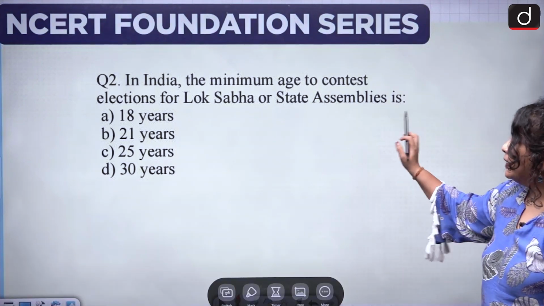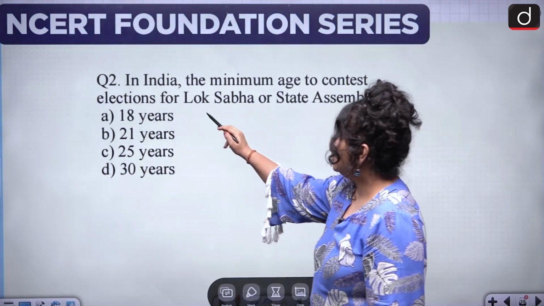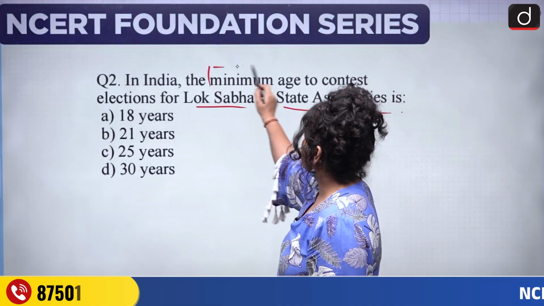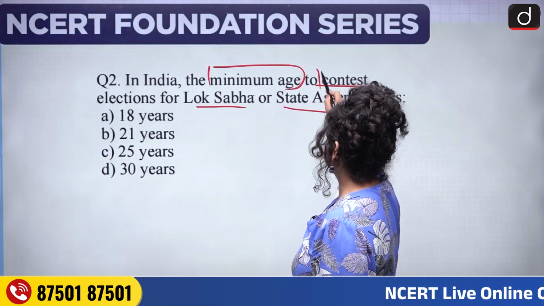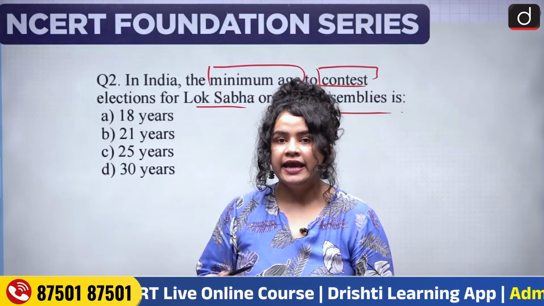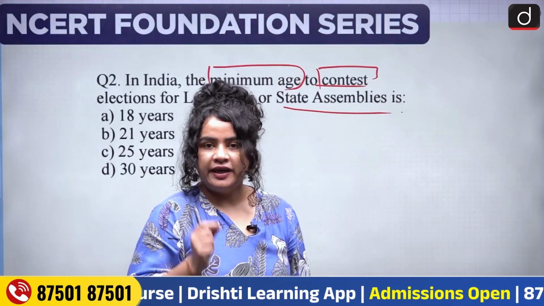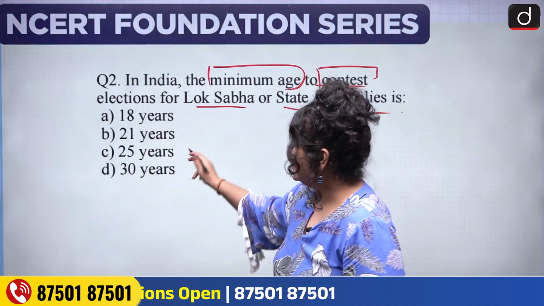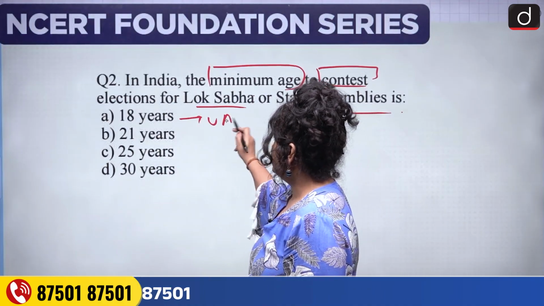Next, in India, the minimum age to contest elections for Lok Sabha or state assemblies is, now remember, we are talking about the minimum age to contest elections, not to vote in elections. What is the minimum age to vote in elections in India? It is 18 years, right?